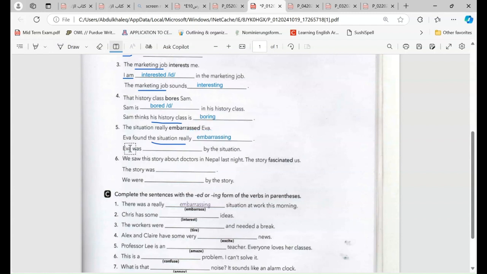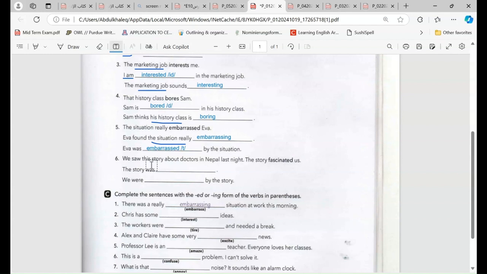But if we talk about Eva herself, we can say embarrassed. Sorry, there's a mistake here. Embarrassed. So the final pronunciation of D in embarrassed is T. Why? Because the last sound is S. So we can take it a little up so it can be clear.